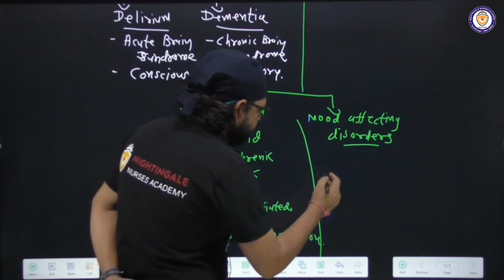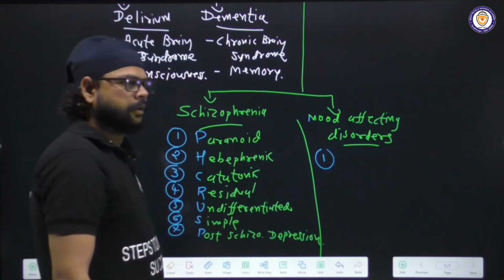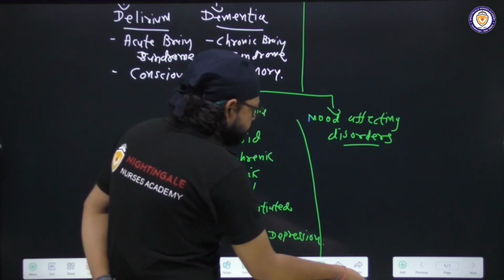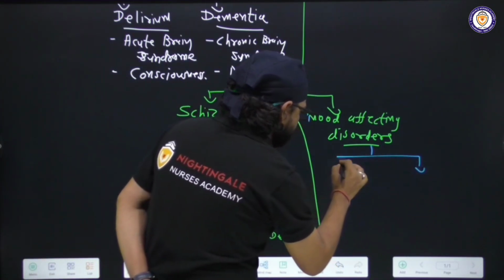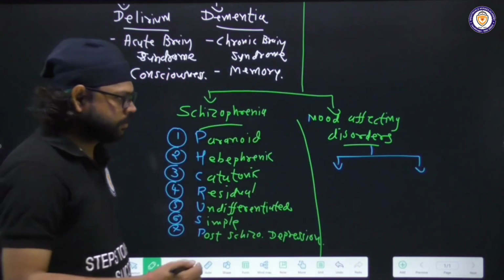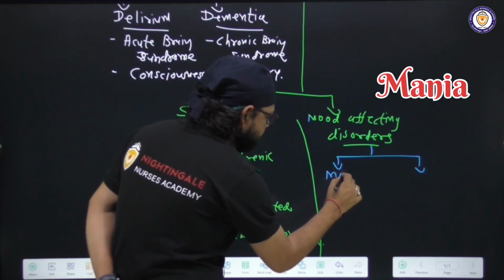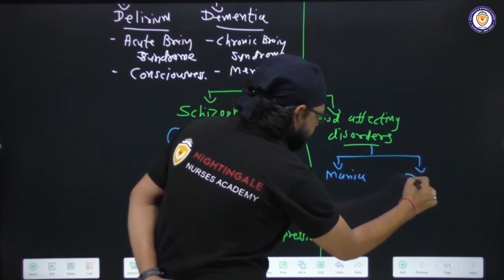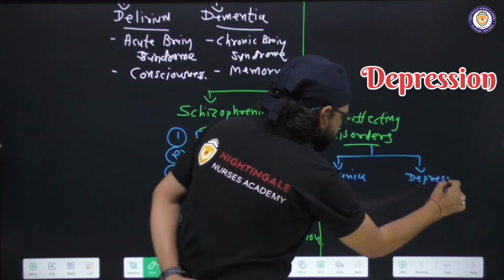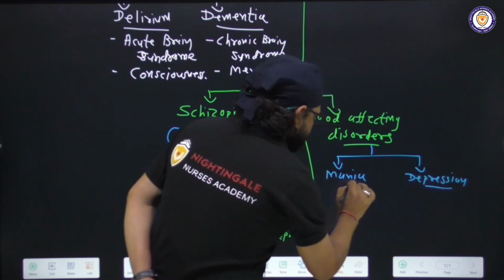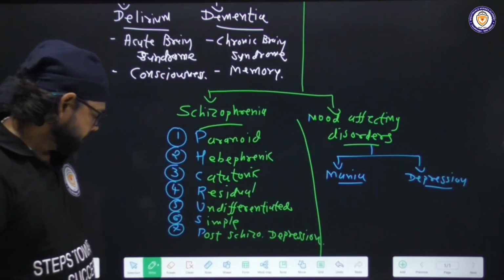Now what is mood affecting disorder? Here mood affecting disorder is further divided into two parts. First one is mania and second one is depression. Okay, what is mania?